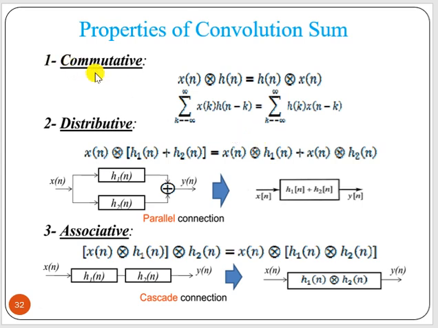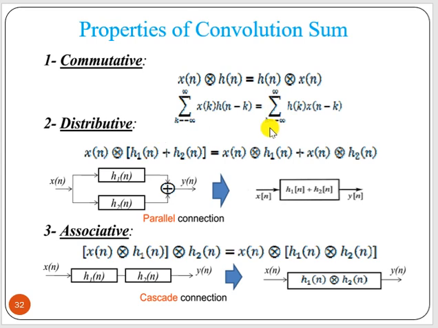According to the commutative law, x(n) convolution with h(n) can be written as h(n) convolution with x(n). So instead of the summation of x(k) into h of n minus k, we can write the summation of h(k) into x of n minus k. Both are the same.